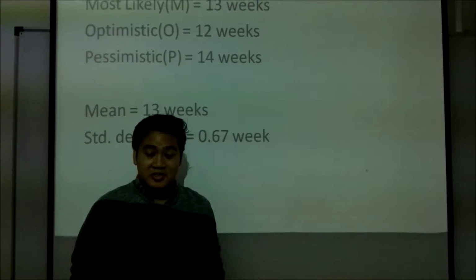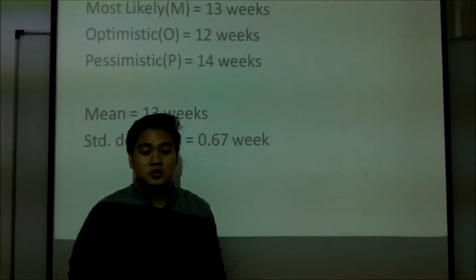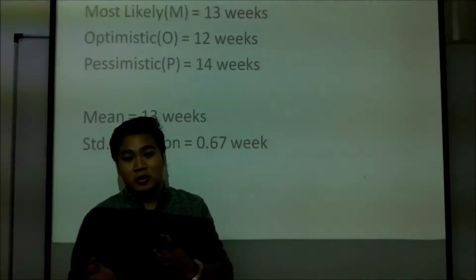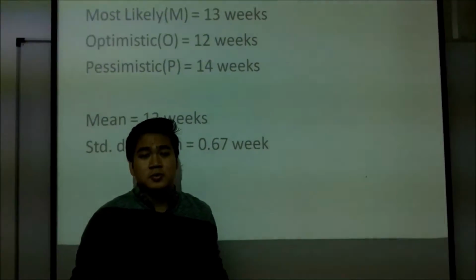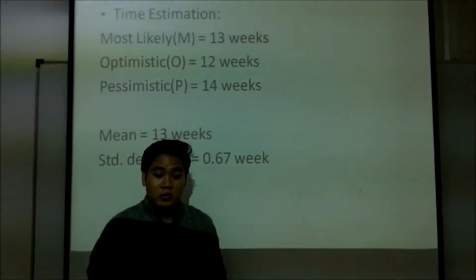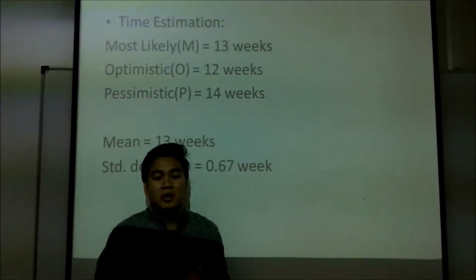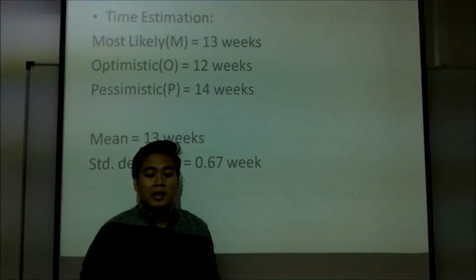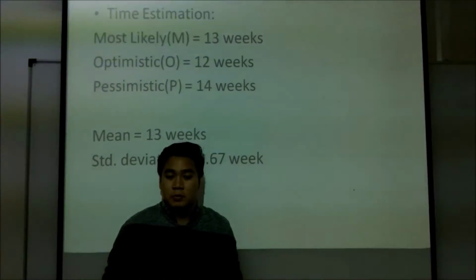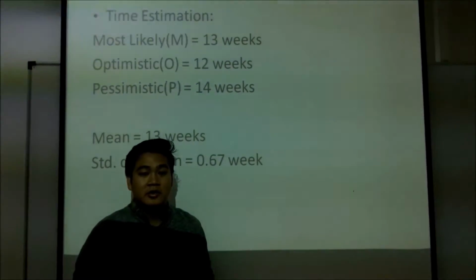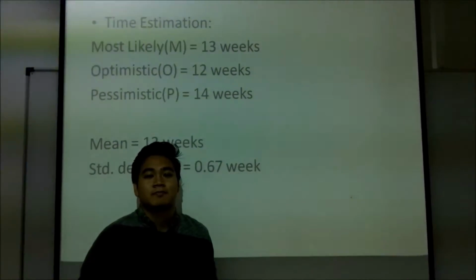So the time estimation for our project to be finished should most likely be by week 13. Being optimistic, our project will be finished by week 12, and being pessimistic, about week 14, by the engineering fair day. We have calculated the mean, which is 13 weeks, and the standard deviation will be 0.60 weeks.